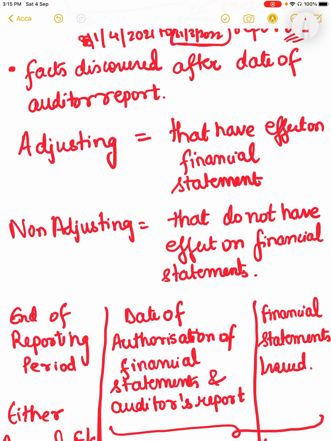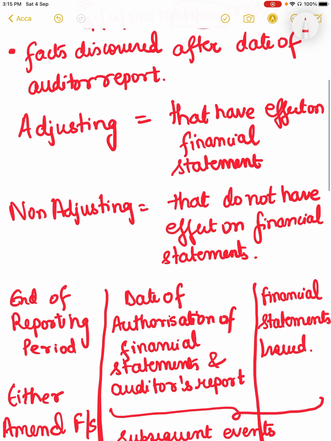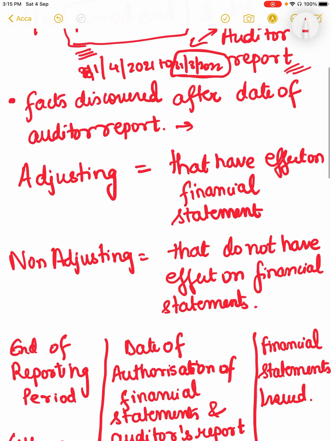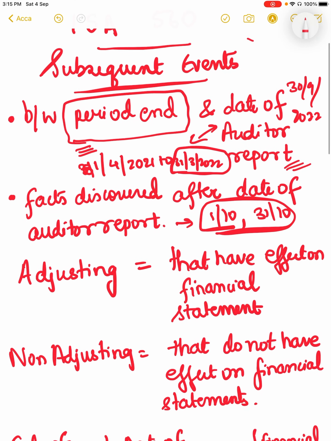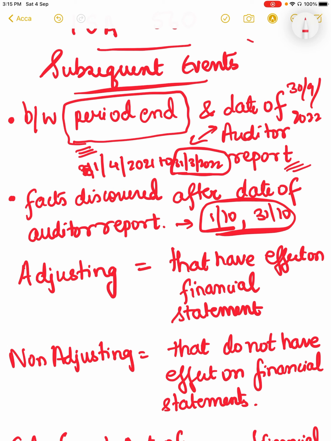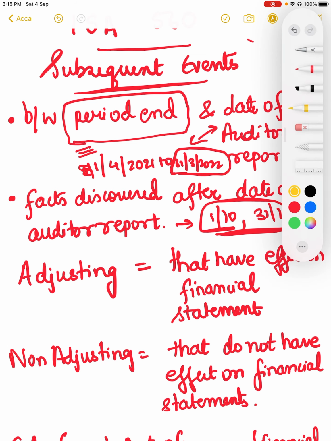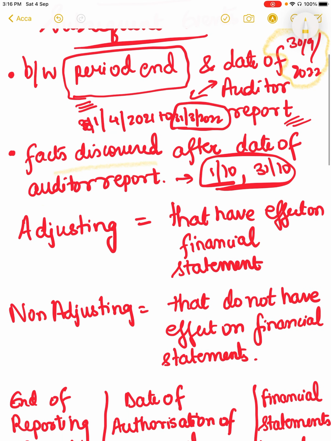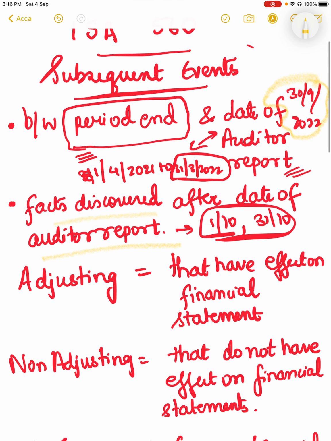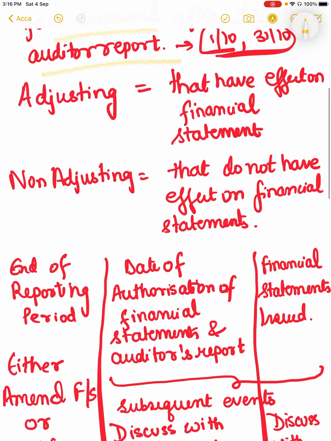Second, the facts discovered after the date of the auditor's report. Suppose the date of the auditor's report is 3rd September; it can be 1st October, 31st October. Any date after that will also be considered a subsequent event. Any event after this date will be considered a subsequent event. So there are two types of subsequent events: the one that we have before the auditor's report date but after the period end, and the one that we have after the date of the auditor's report.